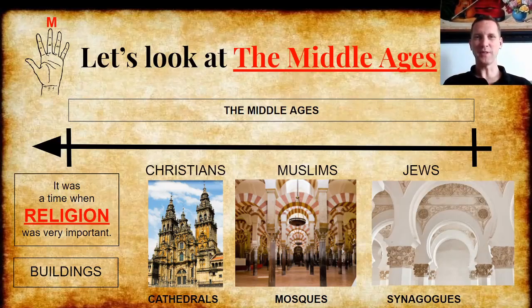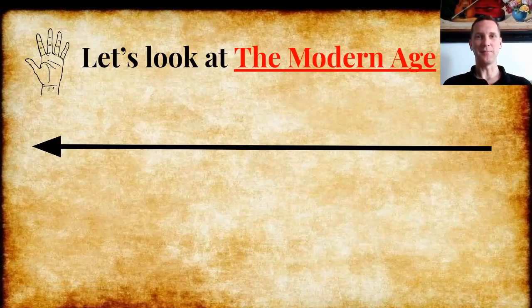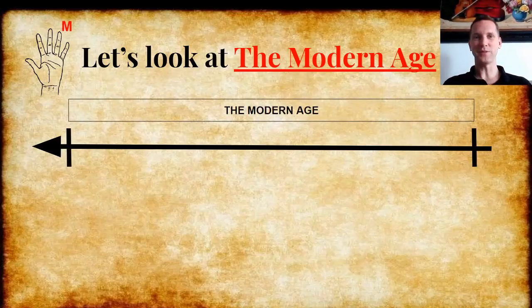So in conclusion, the Middle Ages were a time of wars, and also it was a time when religion was very important. Religion was at the heart of everything that happened in the Middle Ages. Let's continue. Let's look at the modern age. So in PAMMC, it's the second letter M for the modern age.